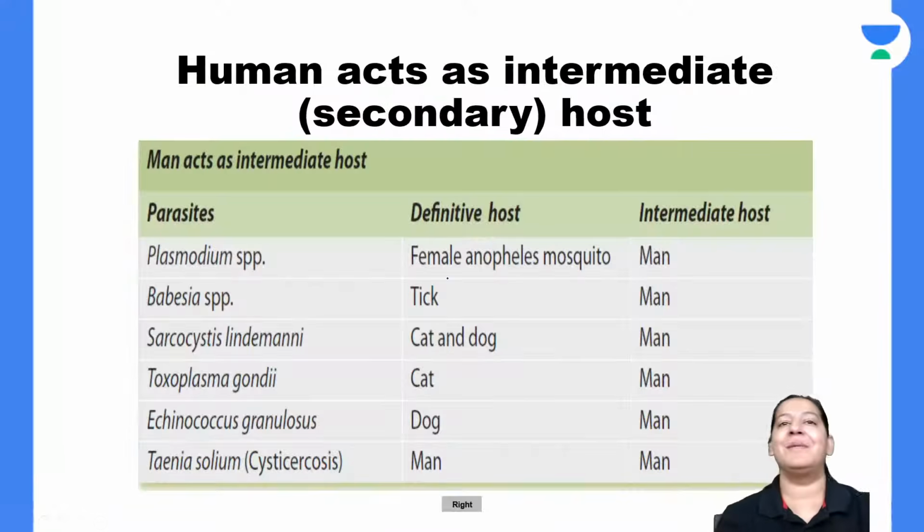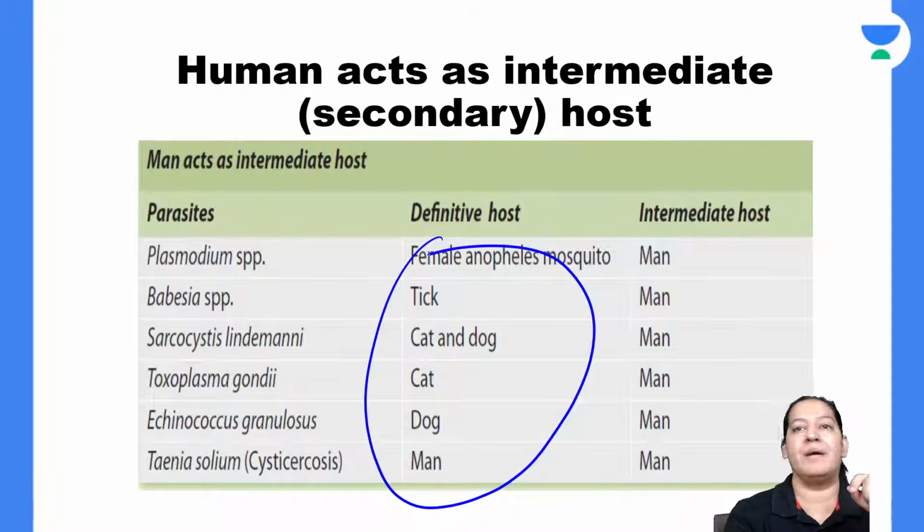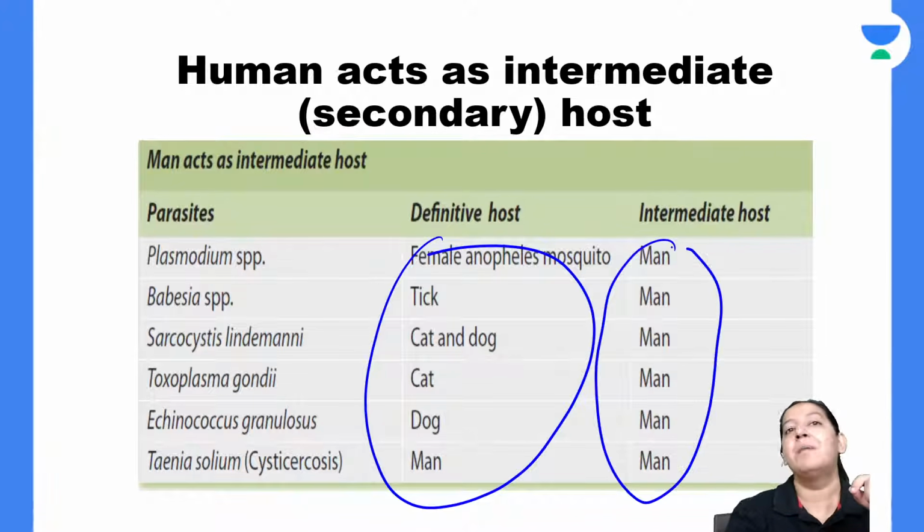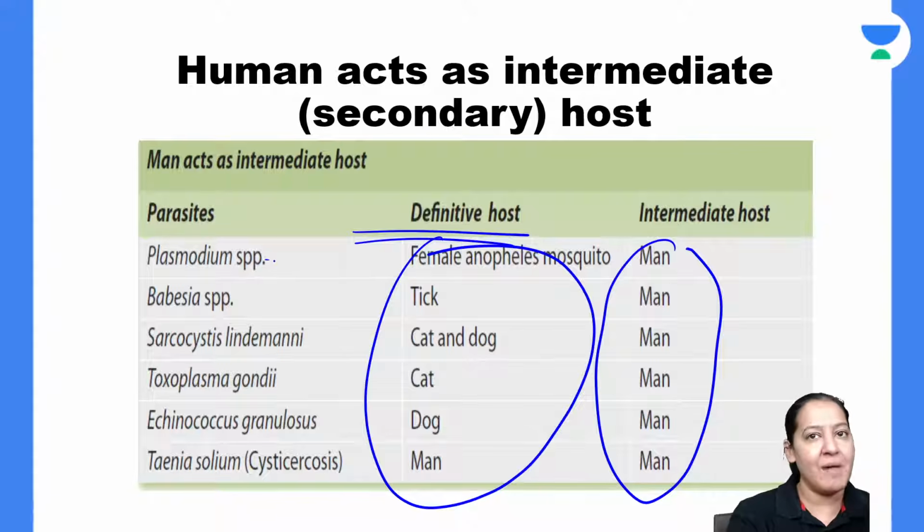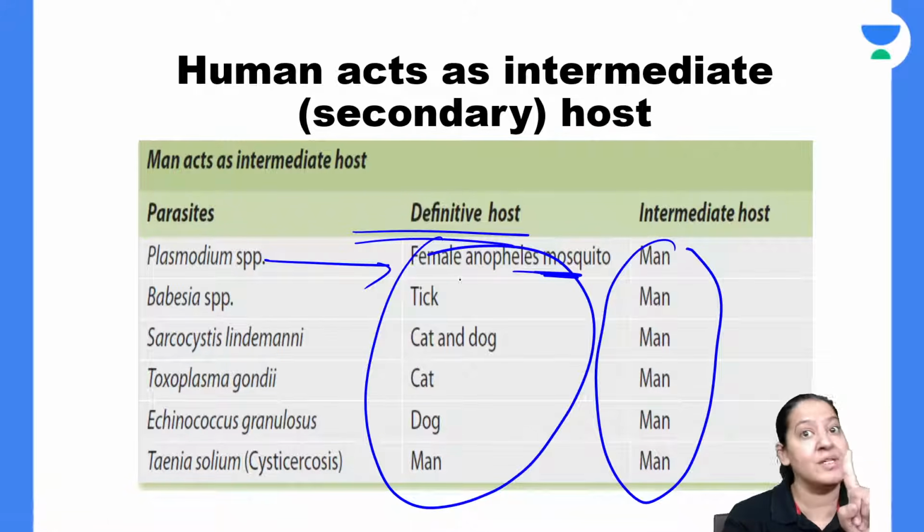So likewise, you tell me the name of the definitive host in all of them. Man is the intermediate host, I agree. But who is the definitive in each of them? So for Plasmodium, it is mosquito. It is not Culex mosquito, it is Anopheles.